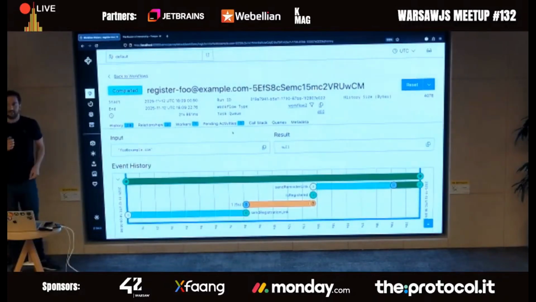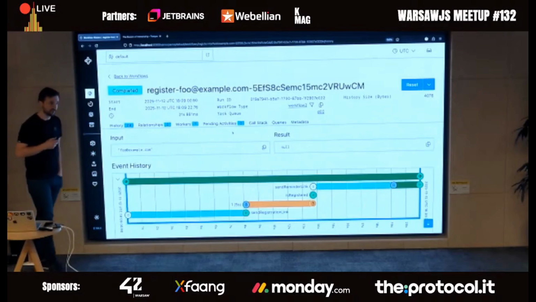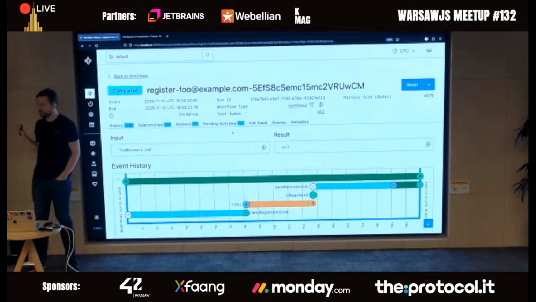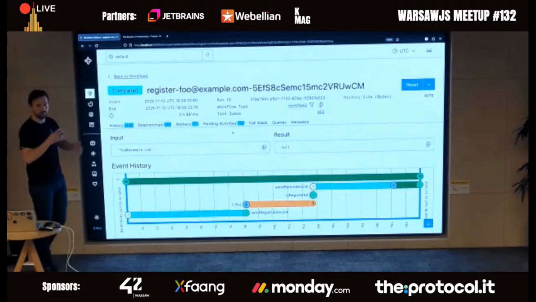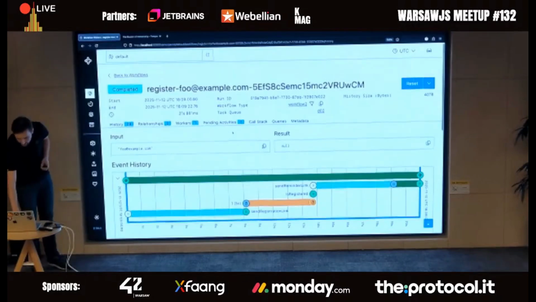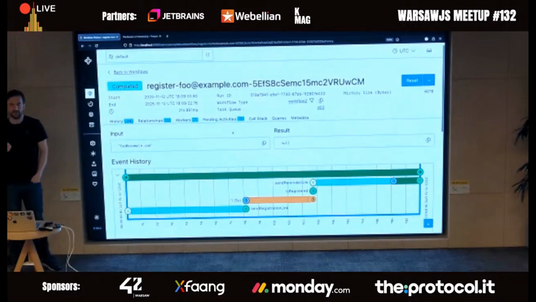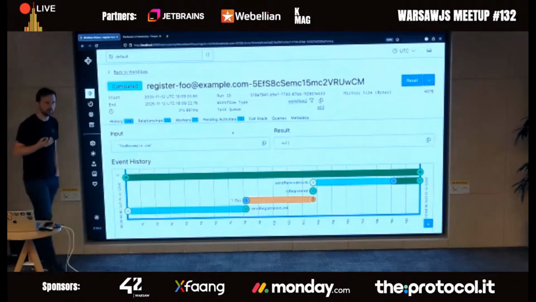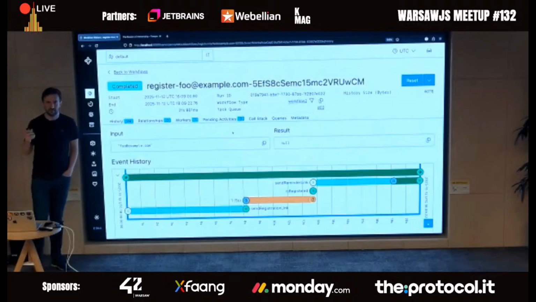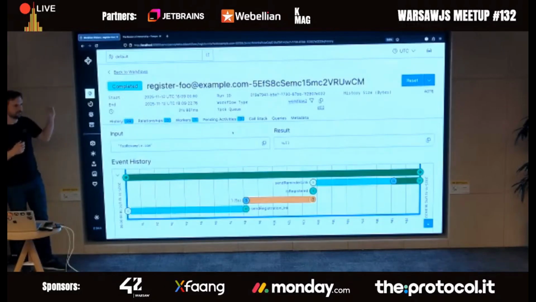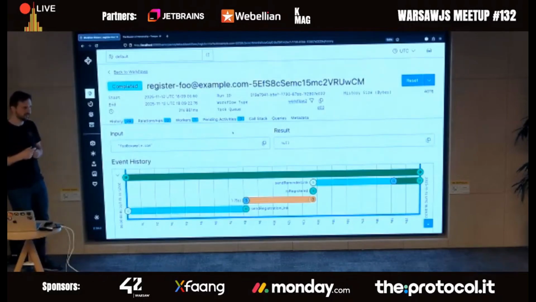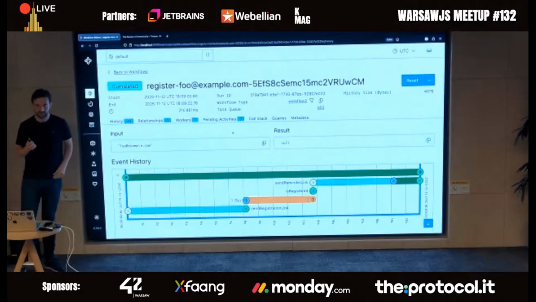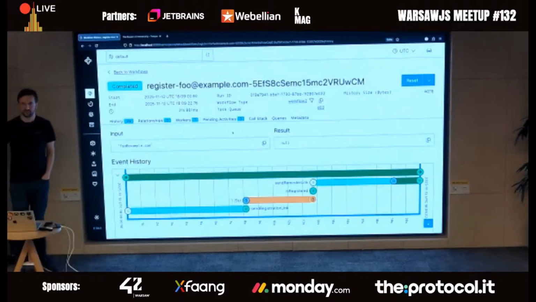There's a fairly big component called the Temporal server, and the Temporal server is the orchestrator of the workflow. It all happens behind the scenes, and I will show you in a second how our code was connected to it. What happens under the hood is that the Temporal server is like a transactional log, a write-ahead log, or a ledger, which remembers every step of your workflow. It knows which functions within your workflow were already executed and what their result was. So it keeps the entire history, like an entire audit.